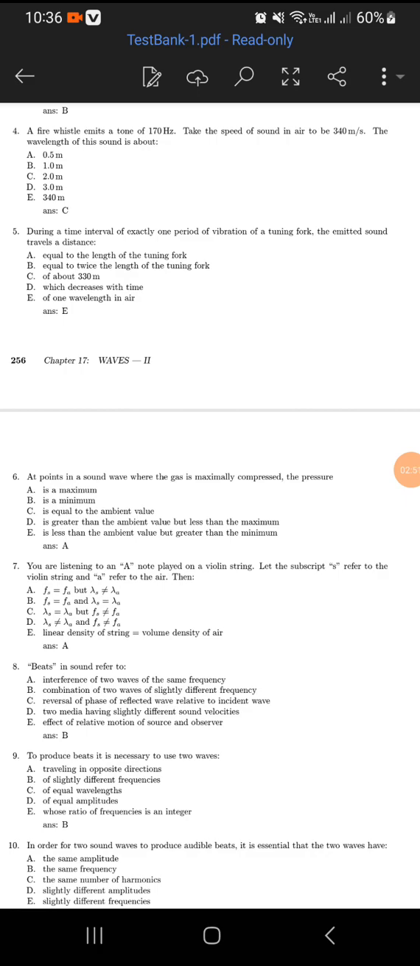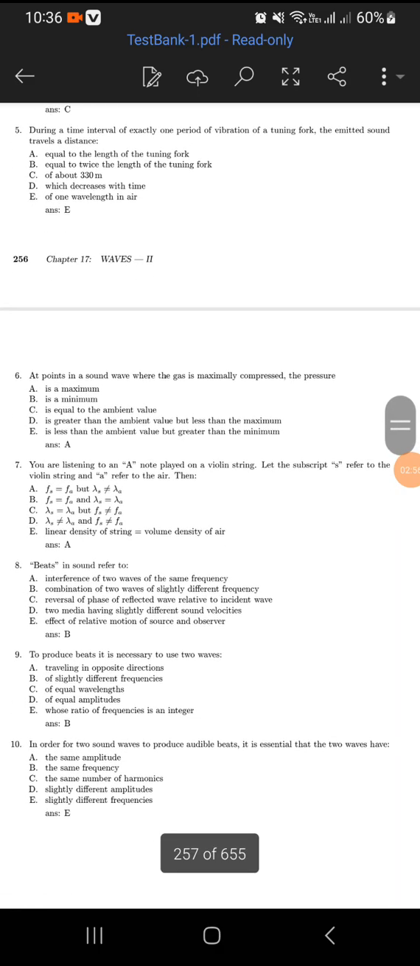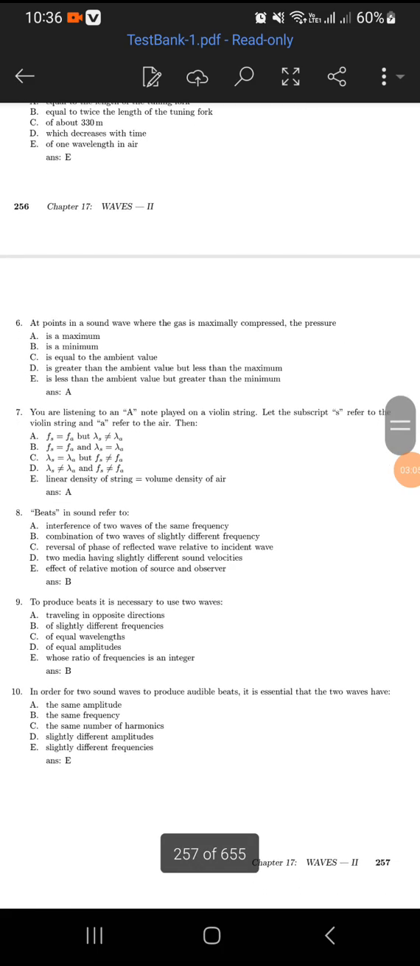2.0. So during this time interval of exactly 1 period of vibration of a tuning fork, the emitted sound travels a distance of 1 wavelength in air. 1 wavelength in air. The answer is E.